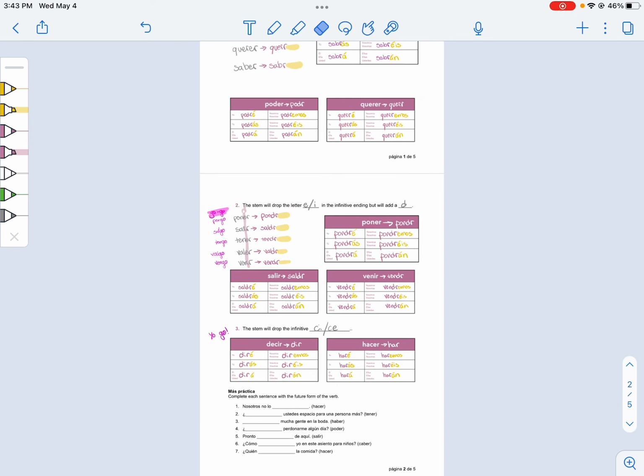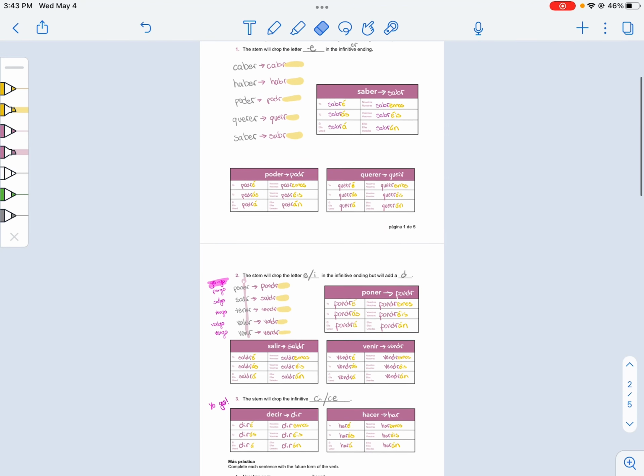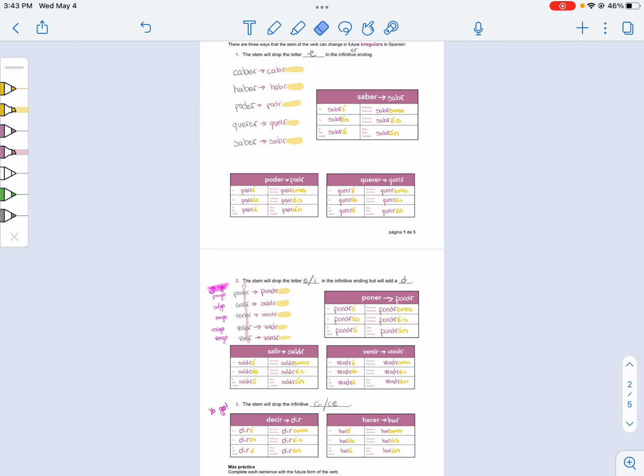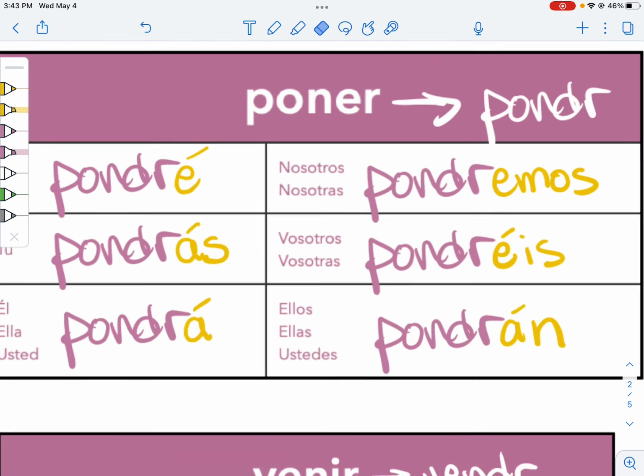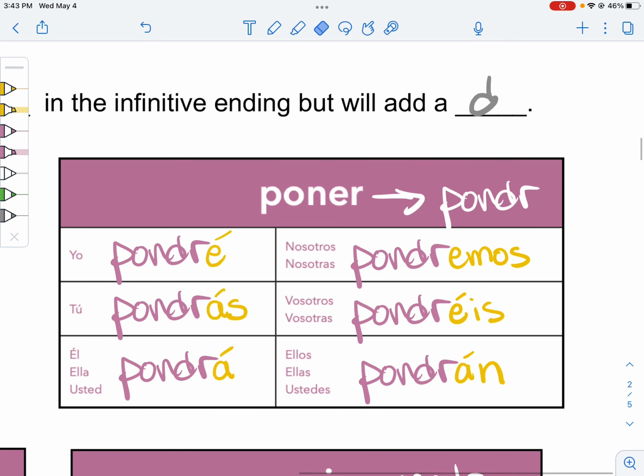Amazing, amazing, amazing. Now that we have literally all of the conjugations of all of the irregular verbs, I mean, kind of. These are the basic ones. Let's use poner as our example.